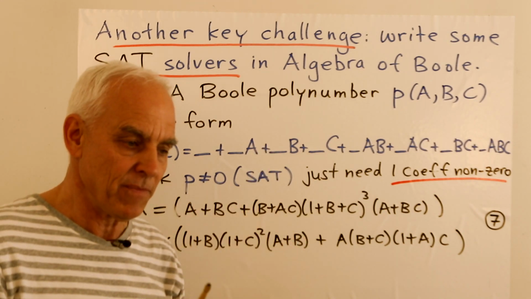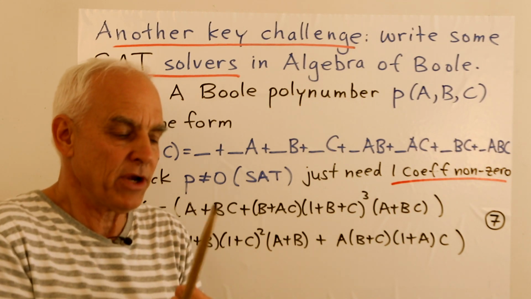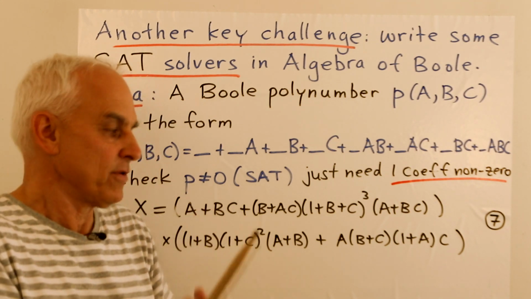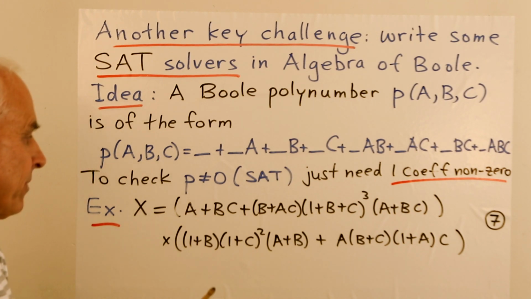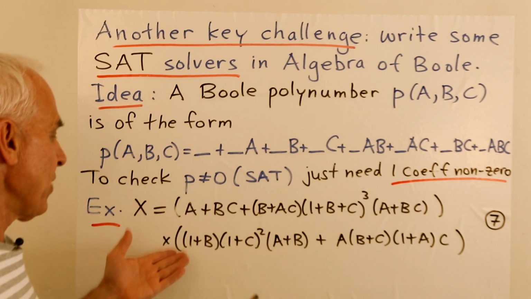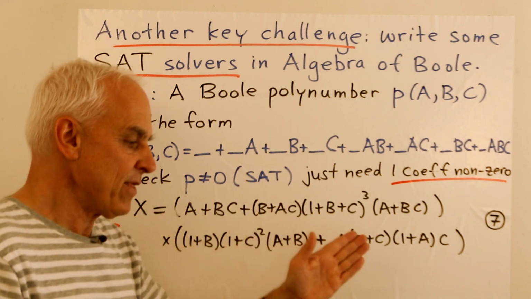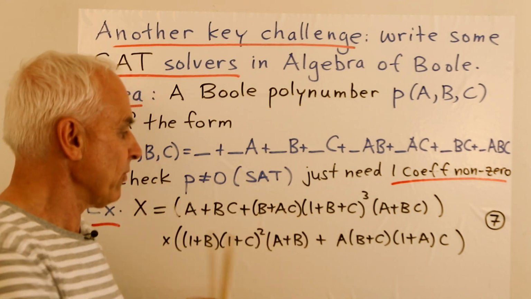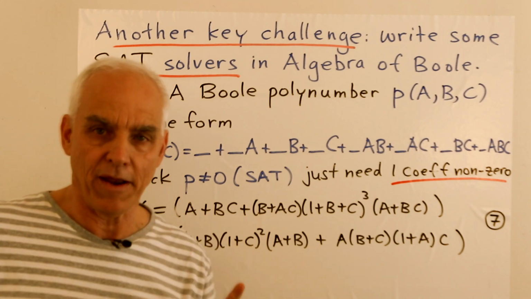That's not going to appear. And so that's the only way we're going to get a contribution to get a power of A. There's no A squareds or A cubes appearing as well. So this thing here, we can see that the coefficient of A, when we expand it out, will be 1.